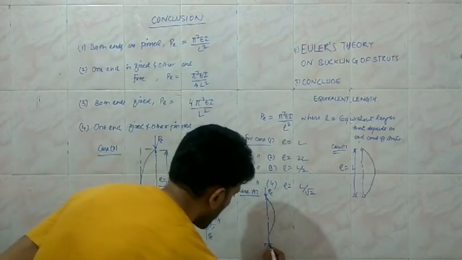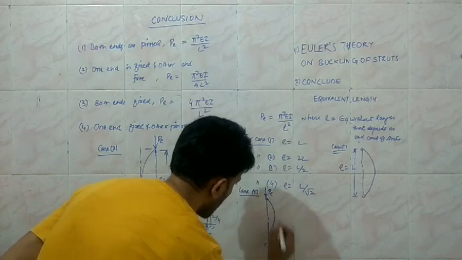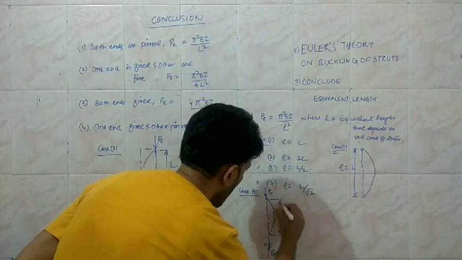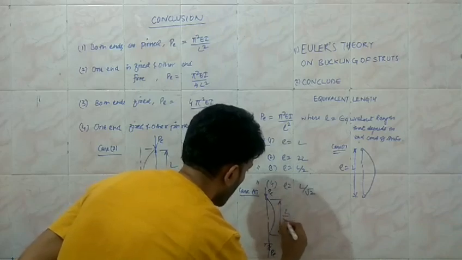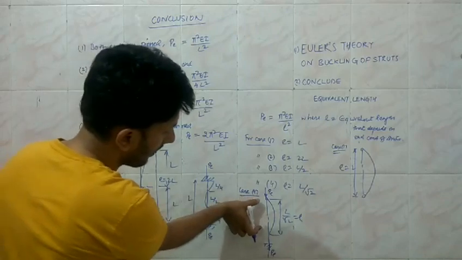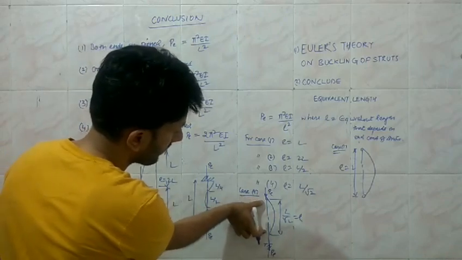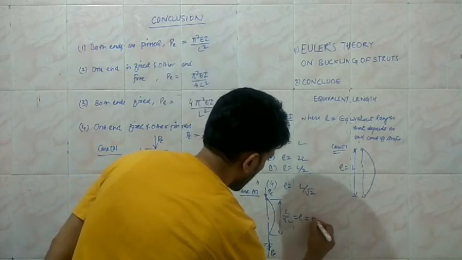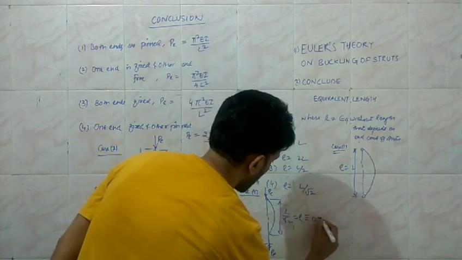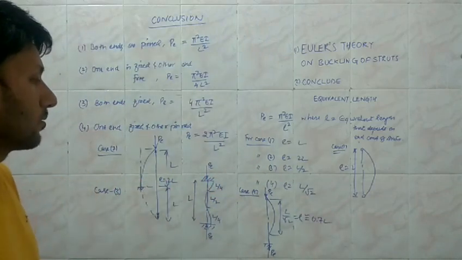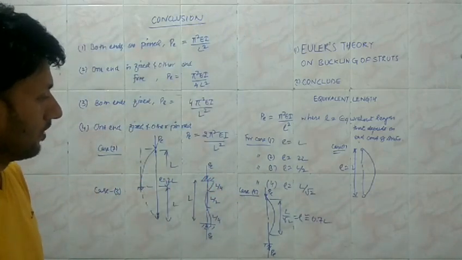So the reaction is going to be here, which is equal to PE. This length actually turned out to be L by root 2, equal to the equivalent length. That is the length of the half sine wave, or in other words, it is somewhere around 0.7 L, which is 1 by root 2, 0.7.